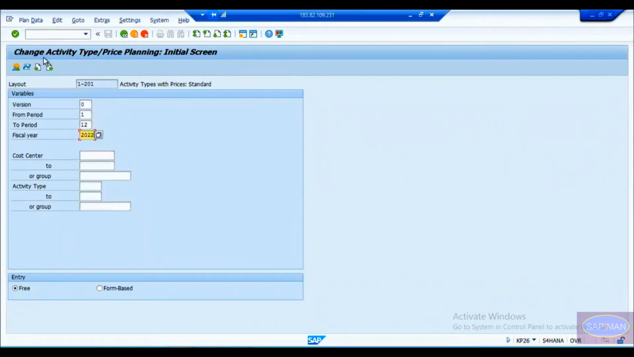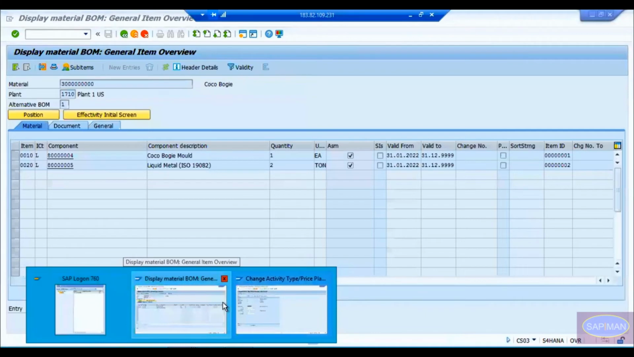So I'm going to maintain this from period to period, version and then fiscal year. This is my cost center where we are capturing the cost, 171011301, and activity type. Let me take it as, I think it was 11 or something. Yeah, this one. And the activity, this cost center, as you know, is the same cost center which is maintained in the work center, right? If I show you in the system,